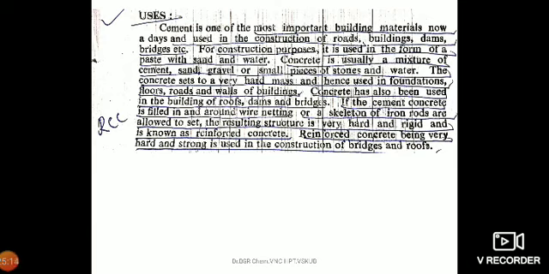If the cement concrete is filled in around a wire netting or a skeleton of iron rods and allowed to set, the resulting structure is very hard and rigid and is known as reinforced concrete. Reinforced concrete, being very hard and strong, is used in the construction of bridges and roofs.